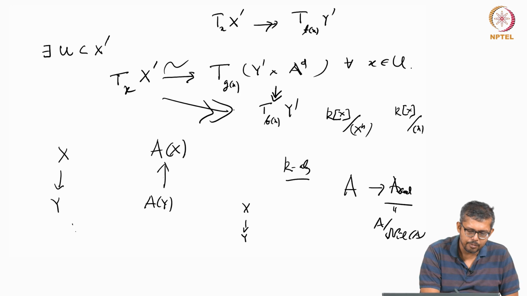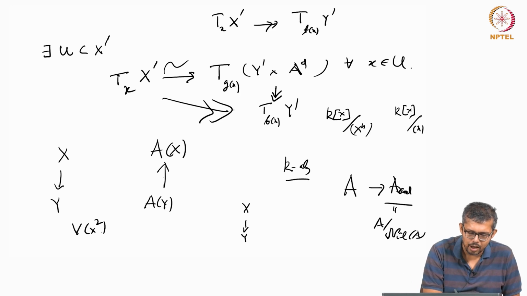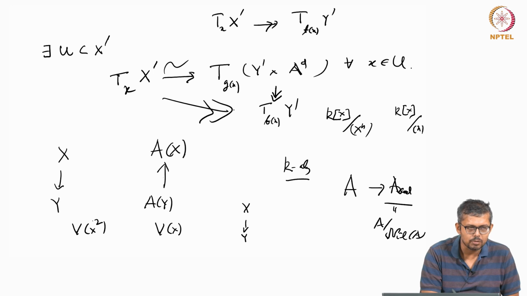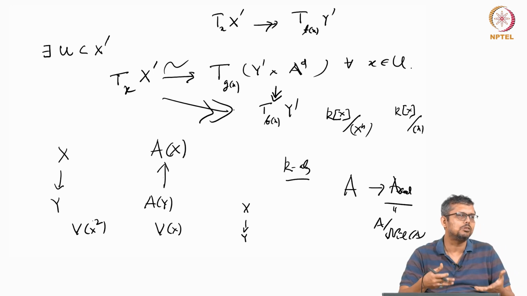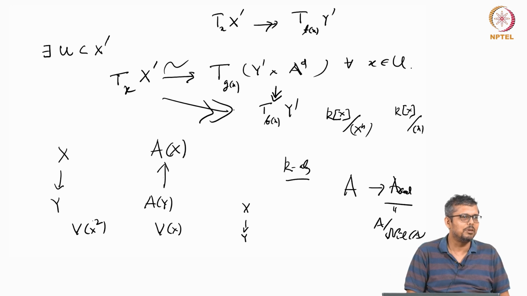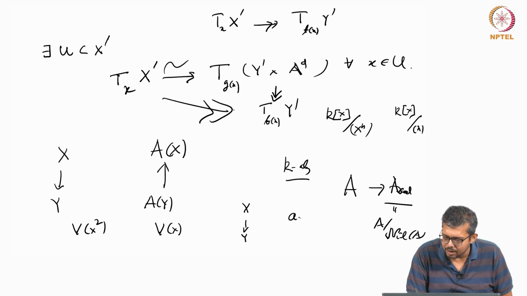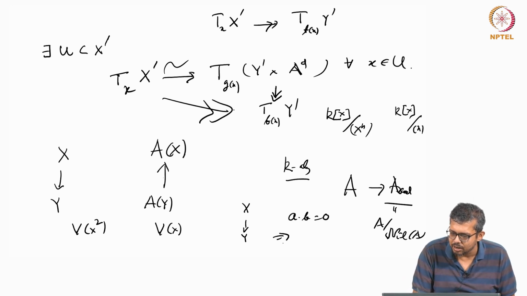If you have functions like V of x squared and V of x, the zero set of x squared and the zero set of x should be thought of differently. They should not be the same, because a times b equal to 0 does not always imply that a equals 0 or b equals 0.